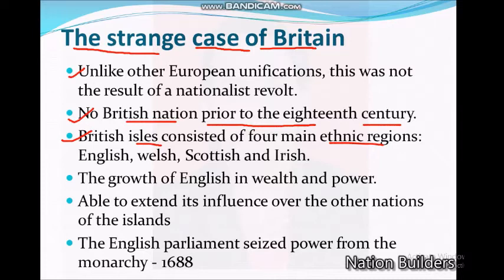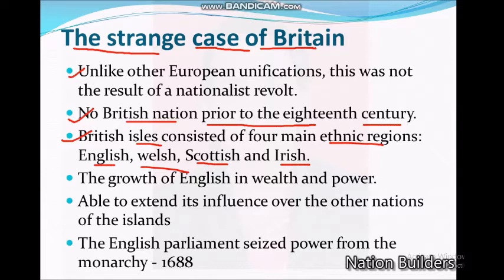Which ethnic groups were there? English, Welsh, Scottish and Irish. These four ethnic groups were there. All of these had their own cultural and political traditions. They were living in their own way.